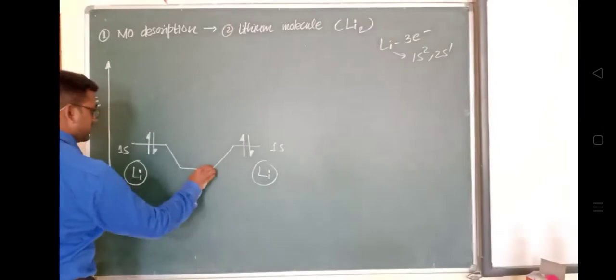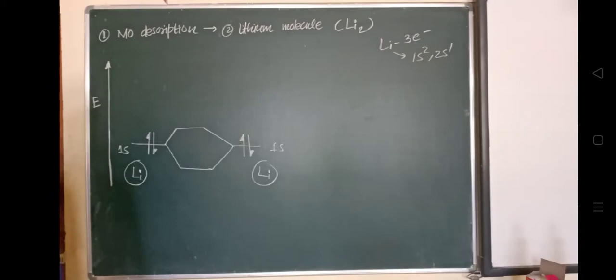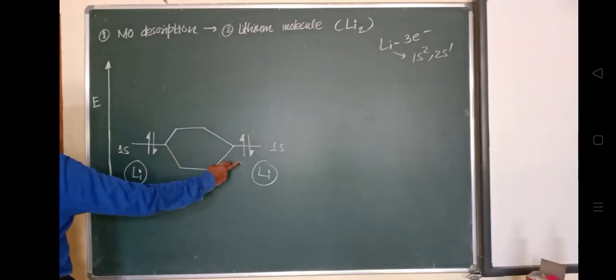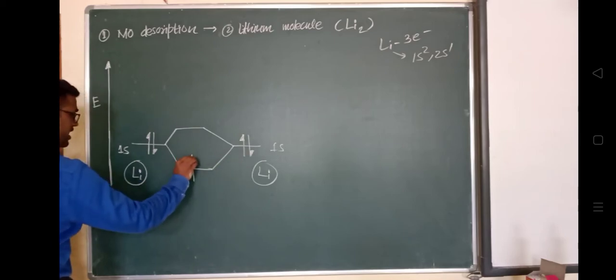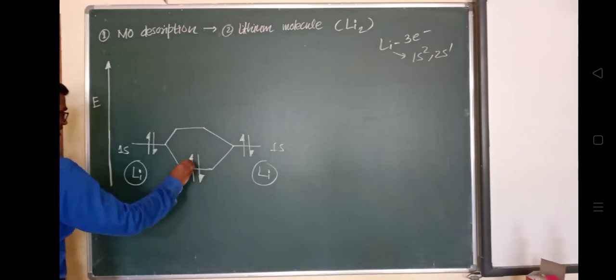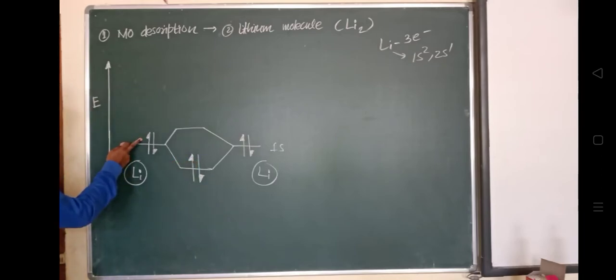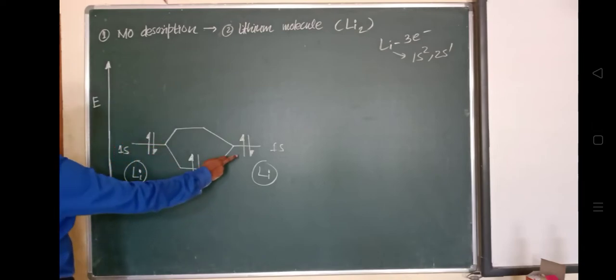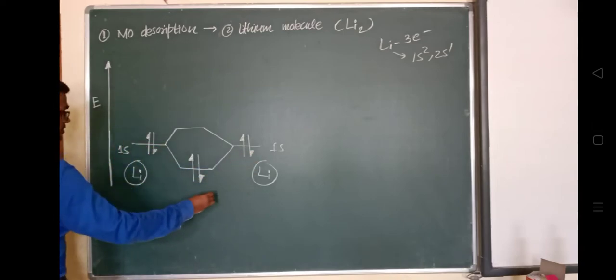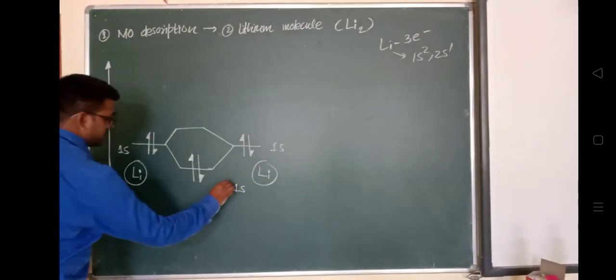One 1s will get combined with the other 1s, and it will form a sigma 1s orbital. Right now it is completely filled.